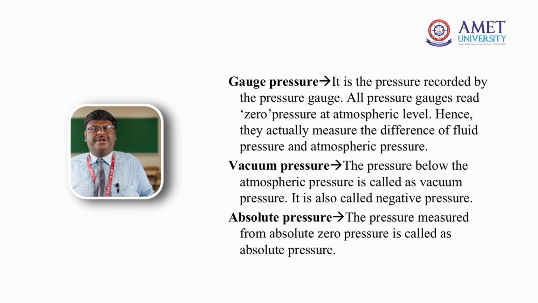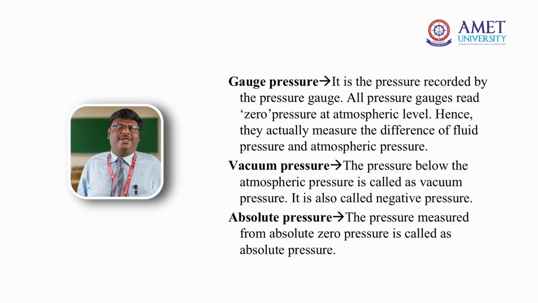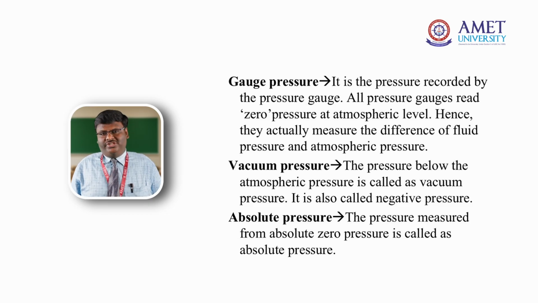The next pressure is vacuum pressure. The negative pressure is termed as vacuum pressure. That is, the pressure below atmospheric pressure of 1.013 bar is termed as vacuum pressure or negative pressure. And these are the 3 types of pressure.